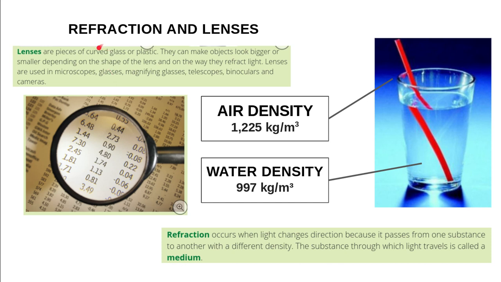Depending on the curvature of the piece of glass or plastic, we can see the objects bigger or smaller. For example, microscopes, glasses, telescopes, binoculars, cameras use these lenses. This is another characteristic of light.